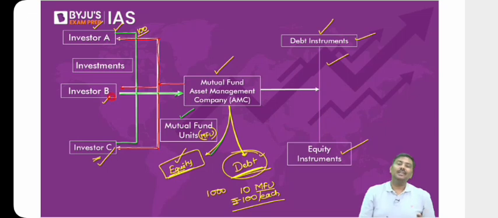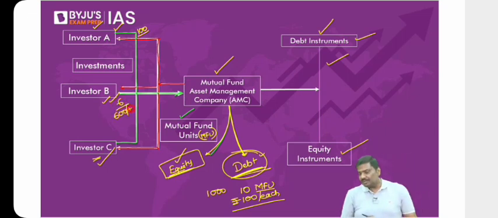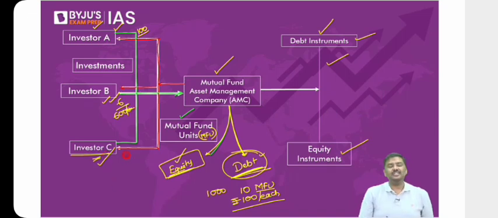What about investor B? Let's say investor B will purchase 6 mutual fund units, which means the investment done by investor B will be 600 rupees. What about investor C? The remaining 3 mutual fund units will be purchased by investor C. Investment will be worth 300 rupees.